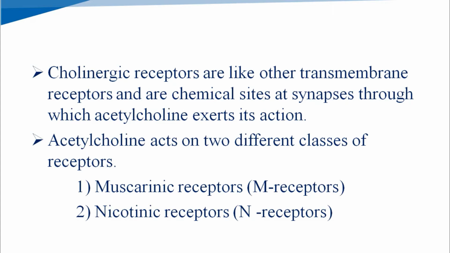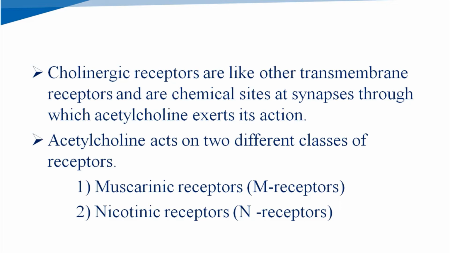At the postsynaptic nerves the cholinergic receptors are present, and acetylcholine gives its action there. So cholinergic receptors are transmembrane receptors and chemical sites present at synapses through which acetylcholine gives its action.